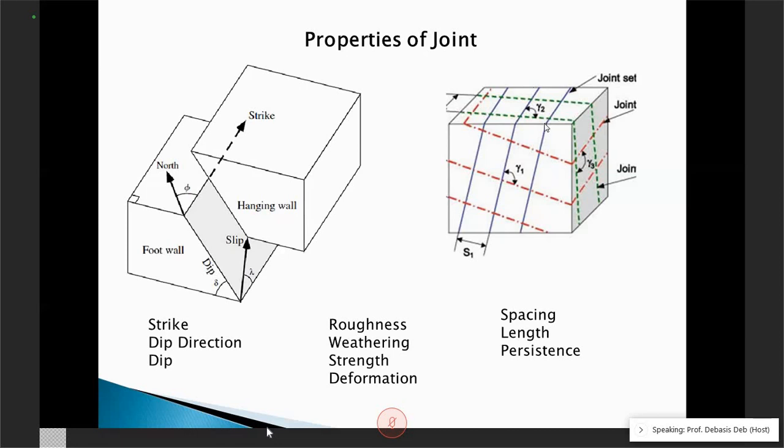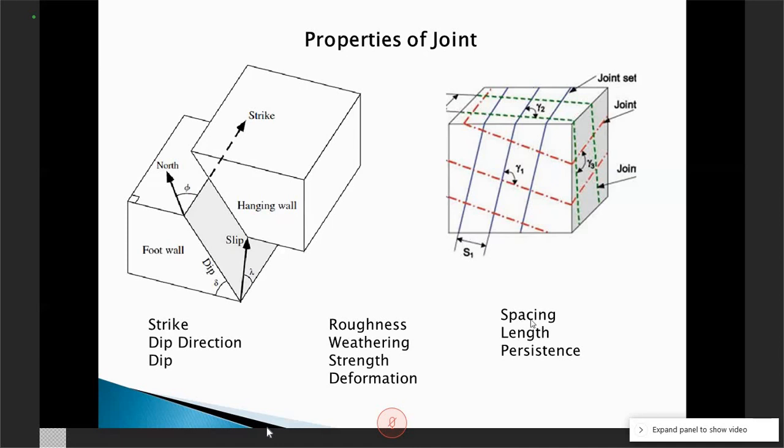If the strike is within minus 10 to plus 10 degrees, then we will call them coming from a single joint set, the same joint. So these blue ones are basically one joint set, and these joint sets will have a spacing. There is an average spacing, that is called S.